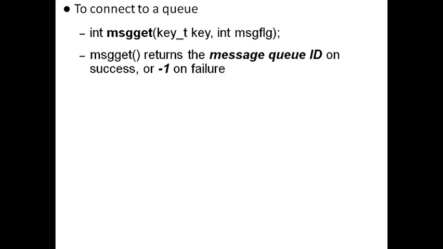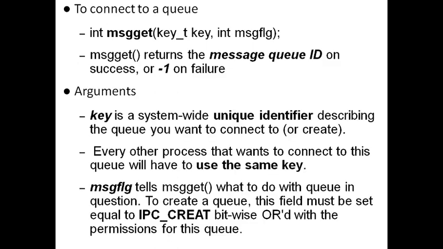One more point that is also deciding this is the argument of the MSG flag. The MSG flag is the one that says whether only a new message queue has to be created or it is optional, either you create a new message queue or connect to an existing message queue.